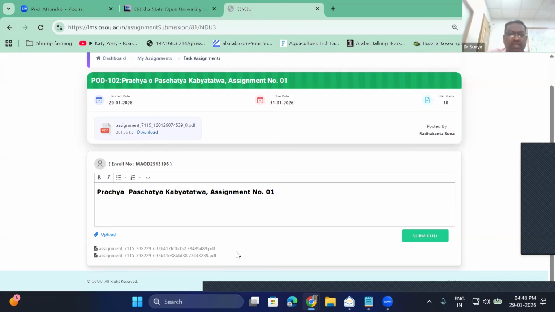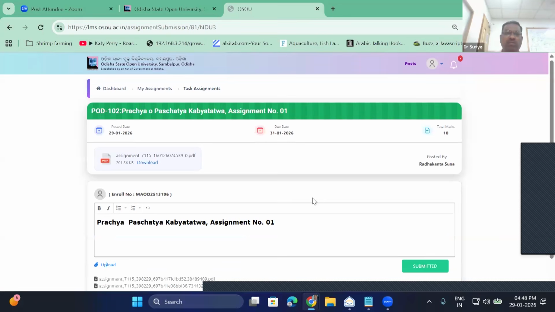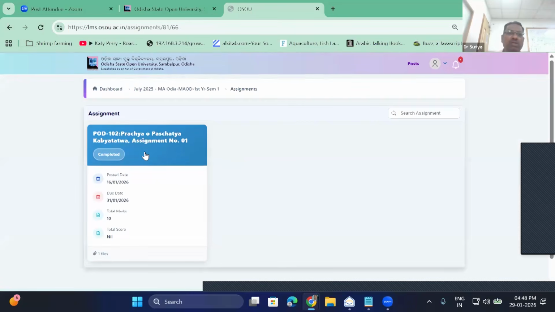Once submitted, the sequence number has been changed according to the server capability. So the file name is changed, and now I'm confirmed that my assignment got submitted. What you have to do? Again, you have to go for the other assignments. So you can come and see that before that there were no files, 0 files. Now it is showing files.